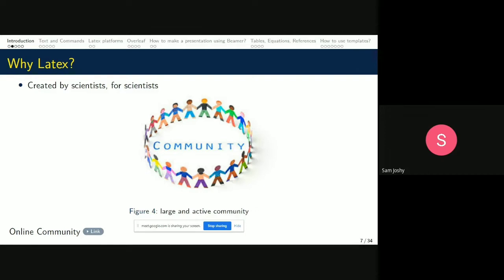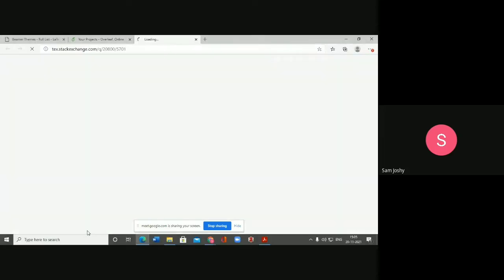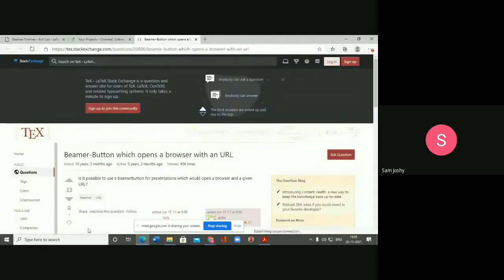Here we can see that there is a whole lot of community. We are not alone. So when we have an online community working along with us, we can search for any queries we have while working with LaTeX. That is the main advantage of LaTeX. So I'll be going to such a community.